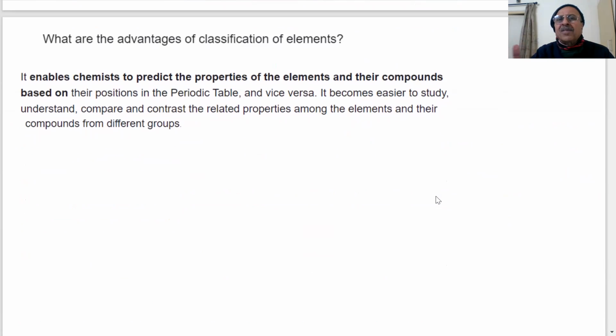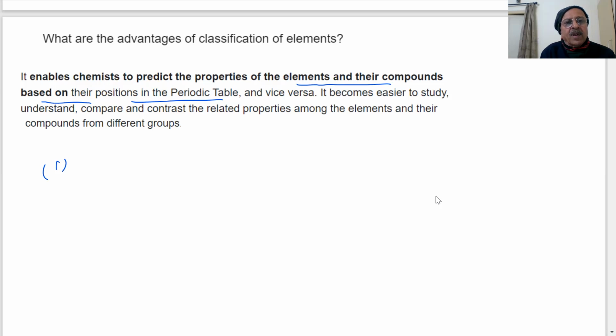A question was asked to the student: what are the advantages of classification? Why are the scientists interested to classify the elements? It enables chemists to predict properties of elements and their compounds based on their position in the periodic table. So if I am able to classify or make a periodic table, which will be given to you after this chapter, you will be able to see that.